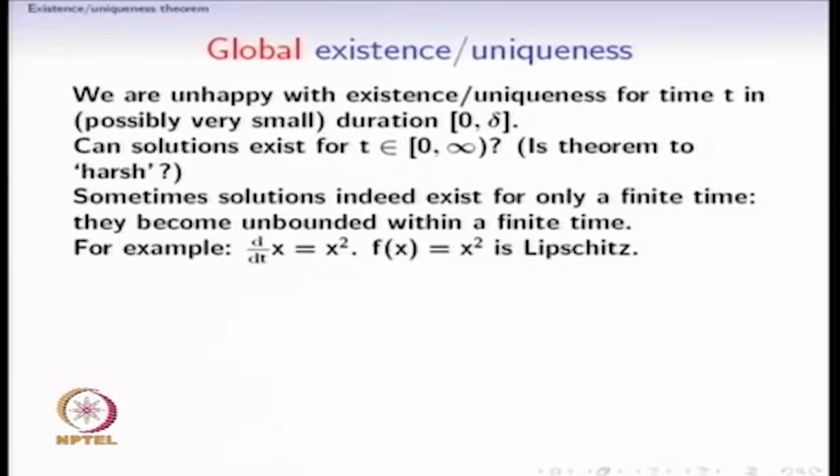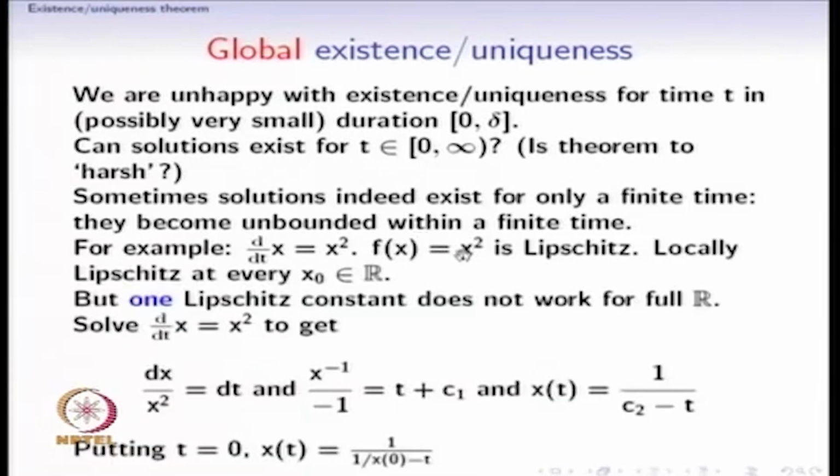So, consider the differential equation x dot is equal to x square, which means that f of x is equal to x square. Notice that this is Lipschitz. In fact, it is locally Lipschitz at every x naught in R. Please note that this dot here does not mean multiplication of x square and f of x, it is the end of a sentence.